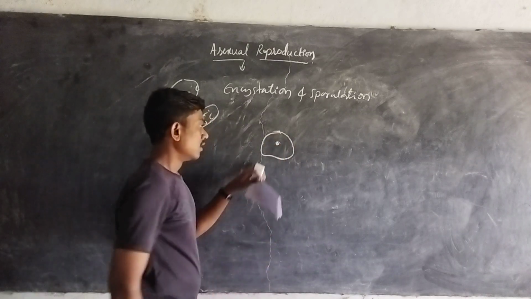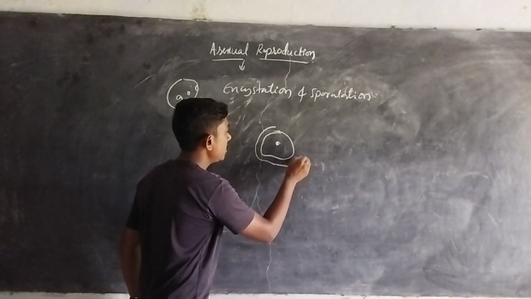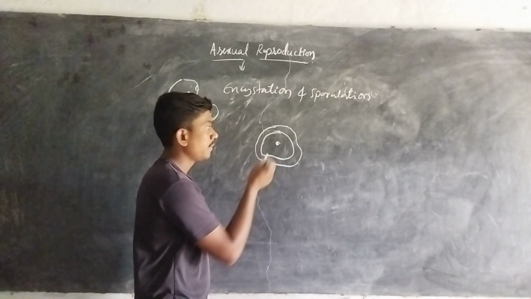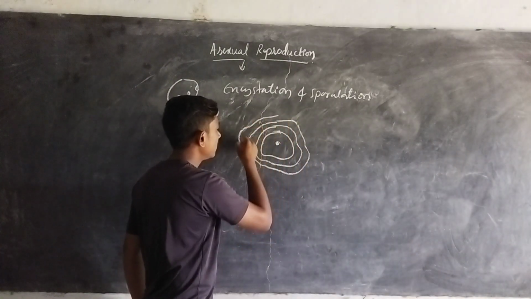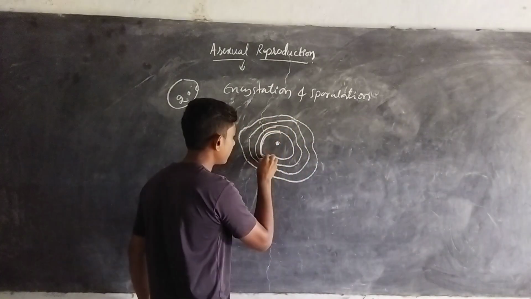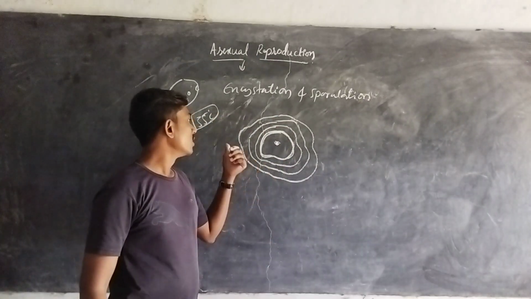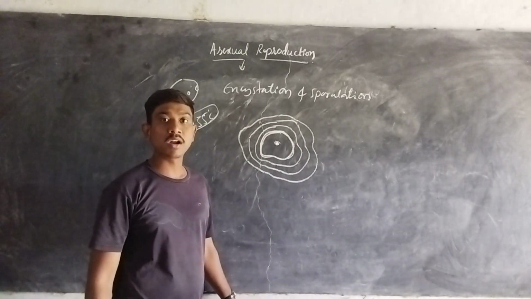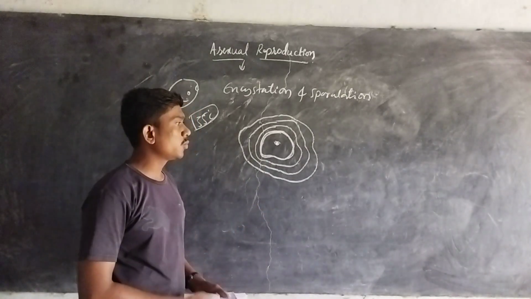So what happens? The amoeba starts to form 3 protecting layers surrounding the amoebal body. During the unfavorable condition, the amoeba forms 3 protecting layers around itself. This is the original structure of the amoeba, the body of the amoeba. So what do they do? During the unfavorable condition, the amoeba recognizes that it is unable to reproduce, and should not go for reproduction.